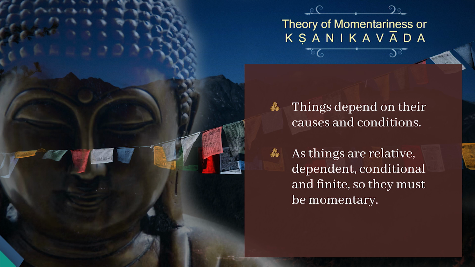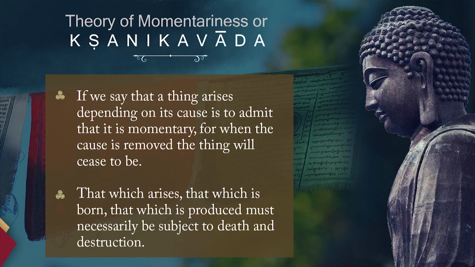Everything is totally dependent on causes and conditions. All things are relative. They cannot be without relation to one other thing. That is why it is said that all things are relative. They are dependent, they are conditional, and they are finite. So they must be momentary. The concept of infinite being is totally rejected by Buddha and his followers.